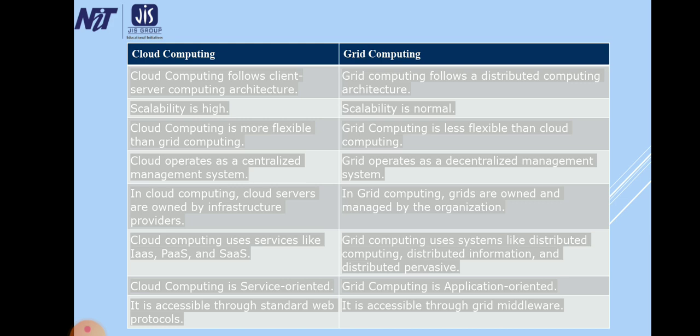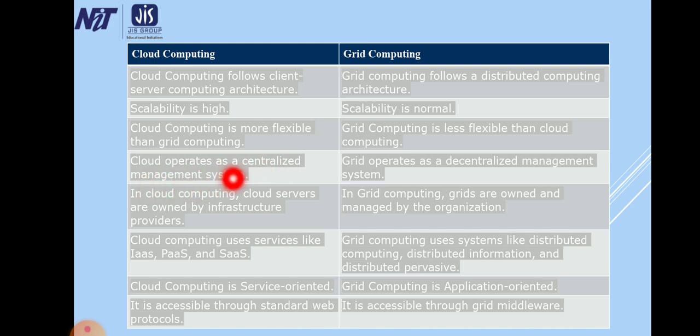Cloud computing and grid computing. Cloud computing follows client server computing architecture. Grid computing follows a distributed computing architecture. Scalability is high in the case of cloud computing. In grid computing, scalability is normal. Cloud computing is more flexible than grid computing. Grid computing is less flexible than cloud computing.